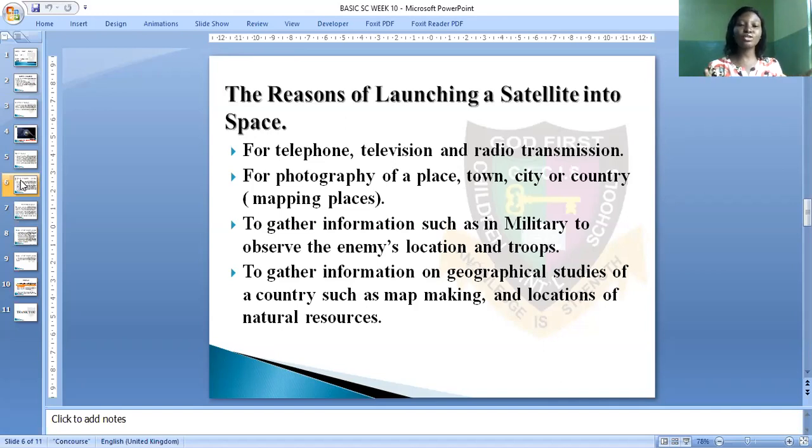And also, the satellite can be used to locate where natural resources are embedded, like crude oil, gold, silver, iron ore, and so on. So satellites can be used for this purpose too, to get the location of where natural resources are embedded. I believe you are following me. So these are the reasons for launching a satellite into space. Now let's move on.